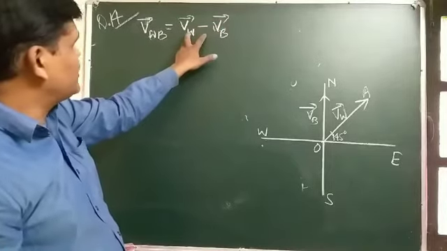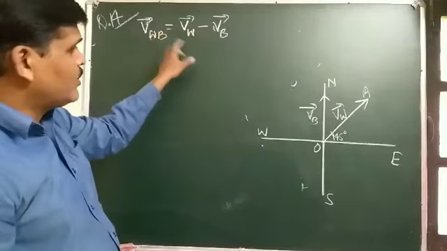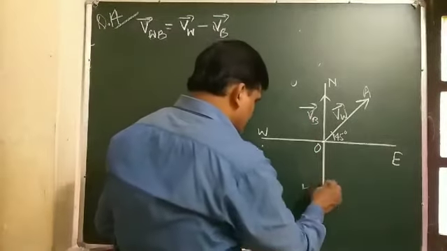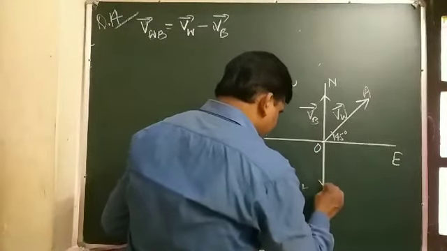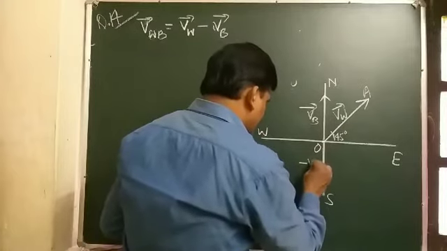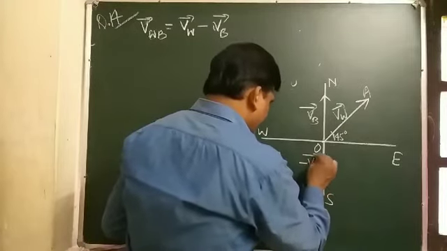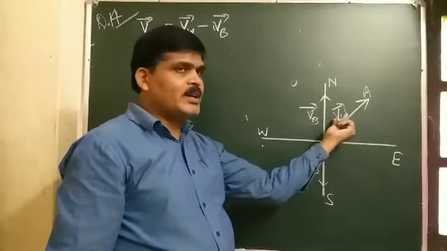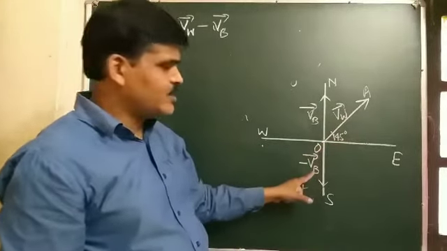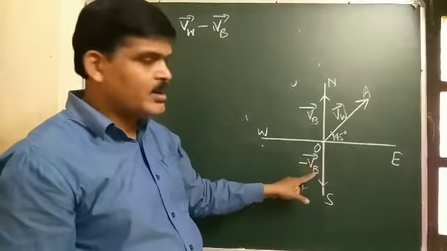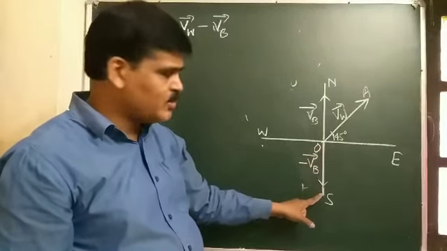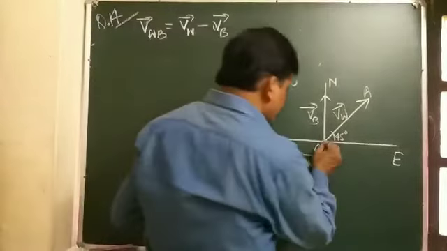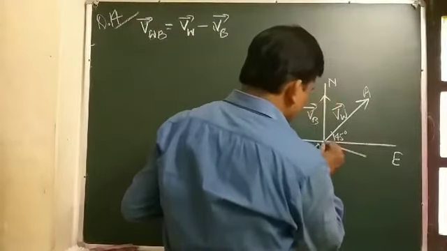And student, this will come out when the direction of VB is changed. So the direction of VB is changed, and it can be written as minus VB vector. One vector is the velocity of wind. Another vector is the velocity of boat, but in the direction of south. So this is the relative velocity.